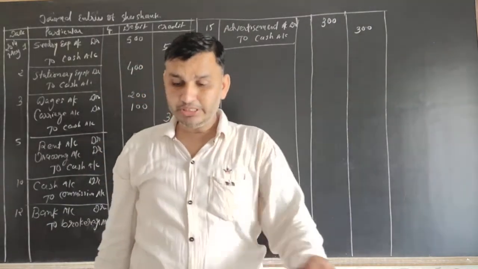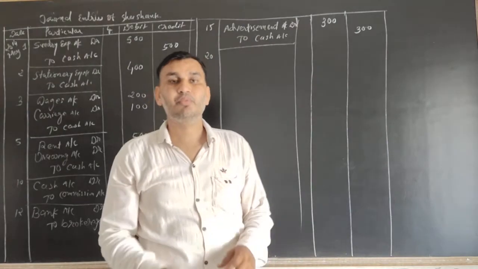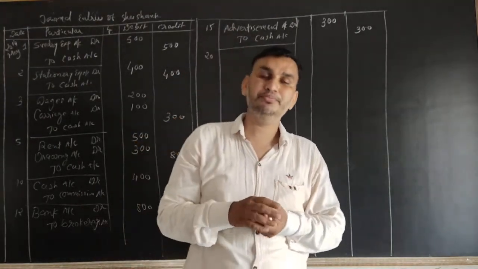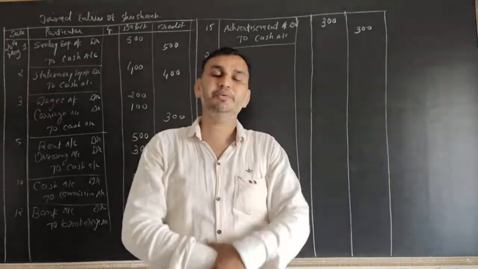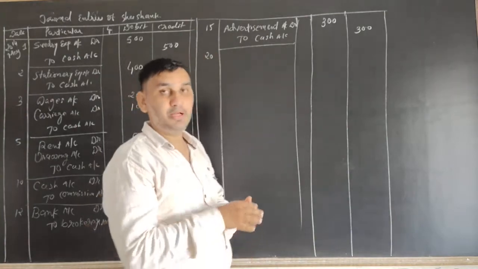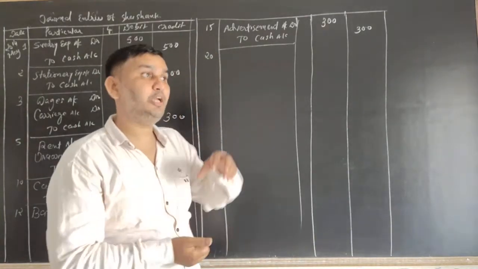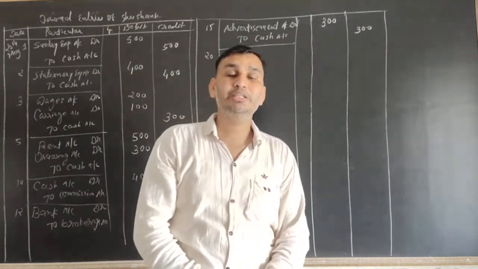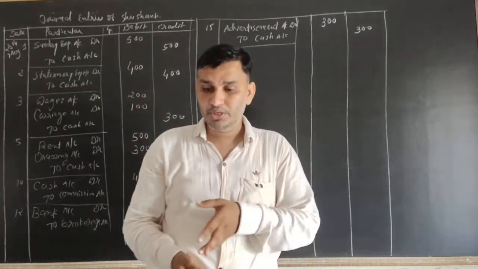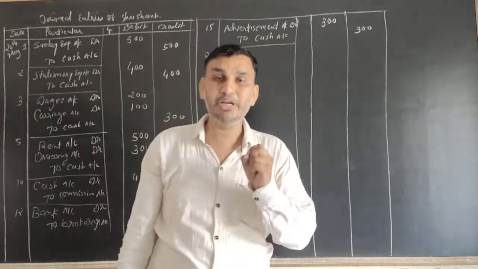Received equity share dividend rupees 500. For example, we purchased shares of some company, and at the end of the accounting year the company declared some dividend and paid it to its equity shareholders. The same way we get the dividend, we received equity share dividend of 500 rupees,